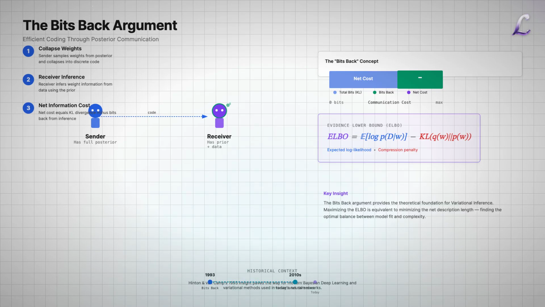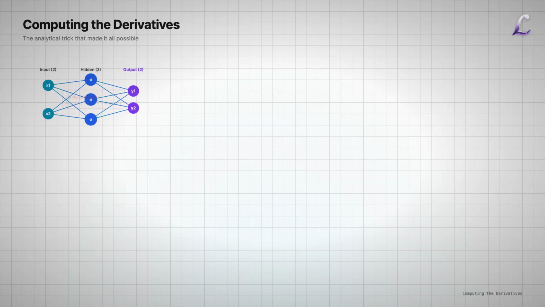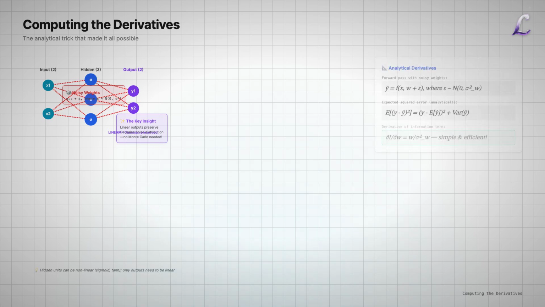This paper was decades ahead of its time. Published in 1993, it laid groundwork for modern Bayesian deep learning. The paper also provides practical methods for computing derivatives. For a network with nonlinear hidden units but linear output units, the exact derivatives of both the expected squared error and the information in the noisy weights can be computed efficiently, without time-consuming Monte Carlo simulations.